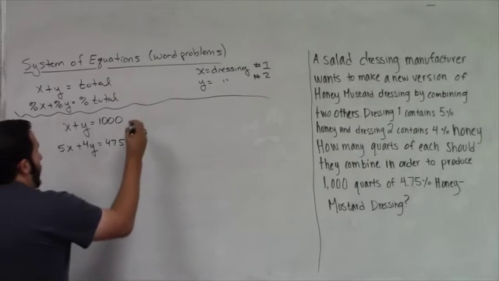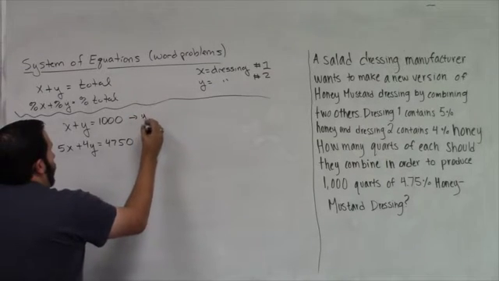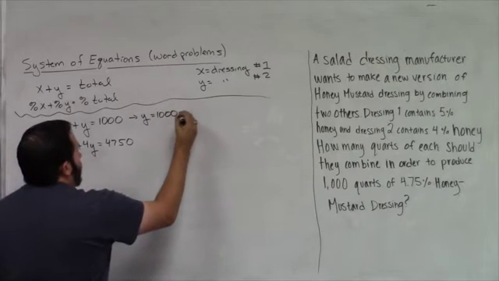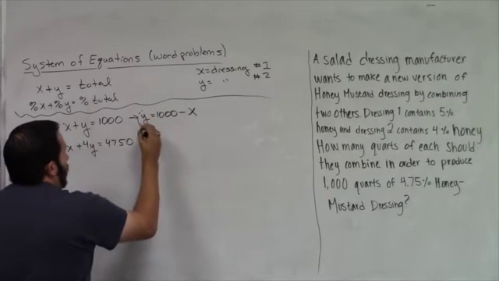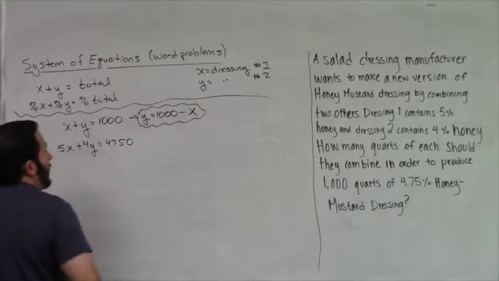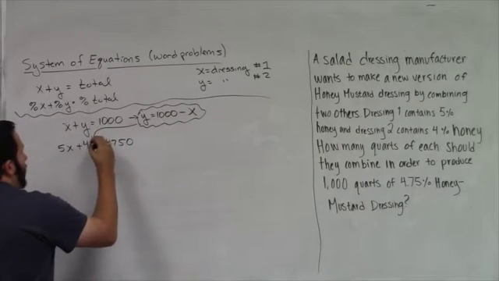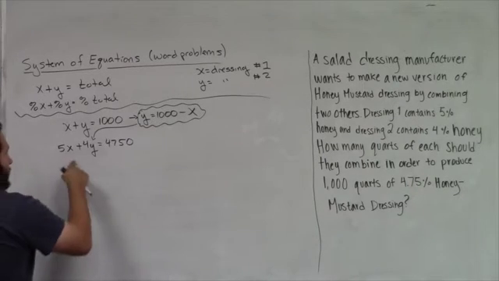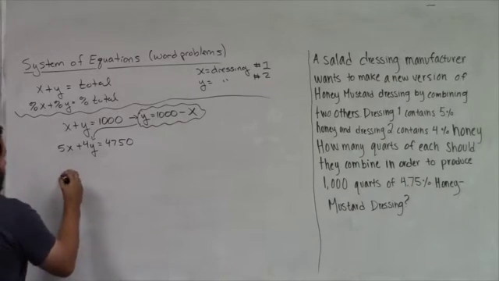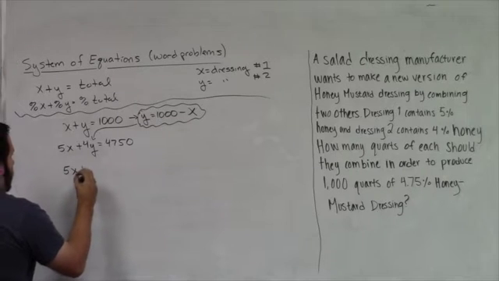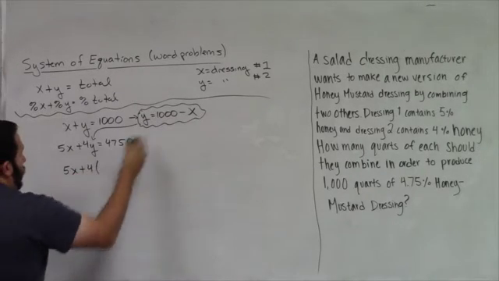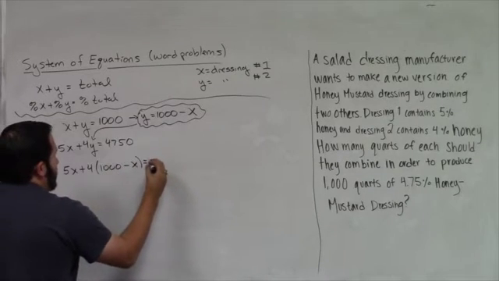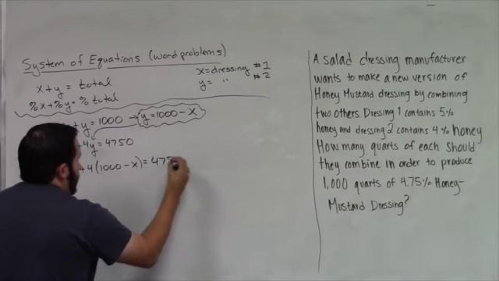Let's try substitution now. What I'm going to do is solve for y. Let's say that y is 1,000 minus x. So now that I have 1,000 minus x, we're going to substitute that into my other equation. That way I'm able to solve for x. And so substituting that into here, we're going to have 5x plus 4 times y, and y is 1,000 minus x. And this is equal to 4,750.